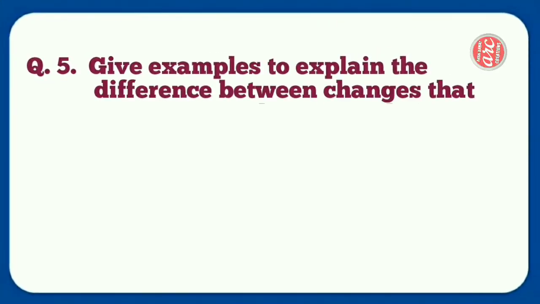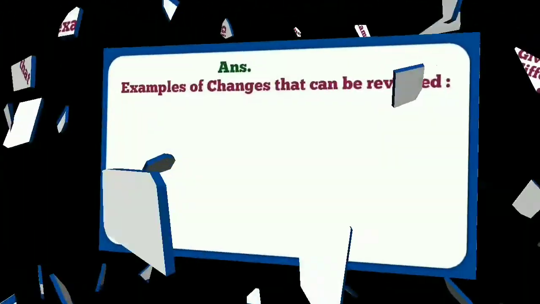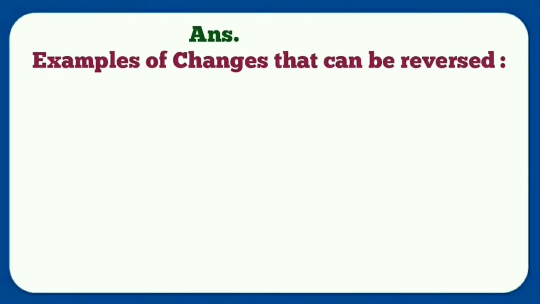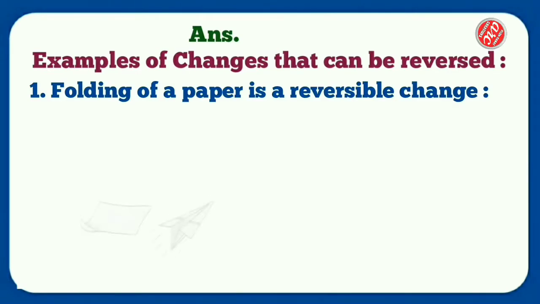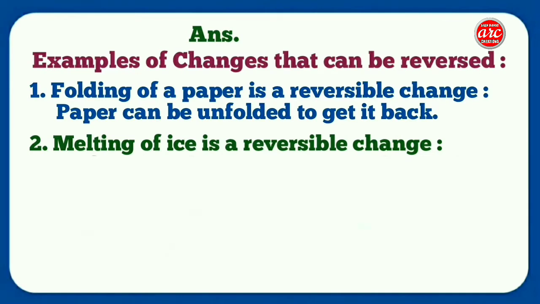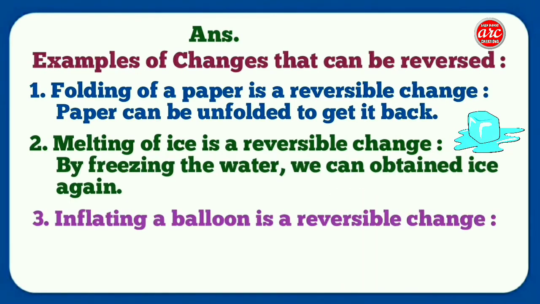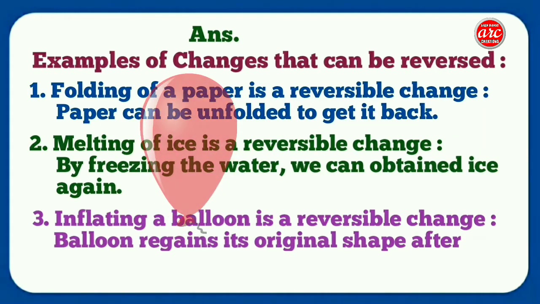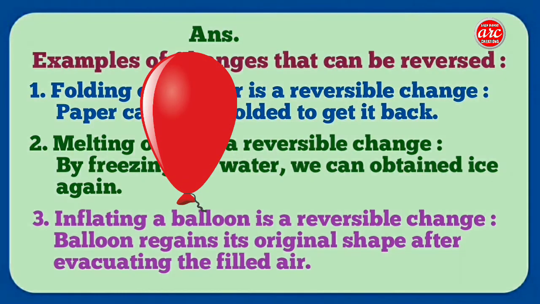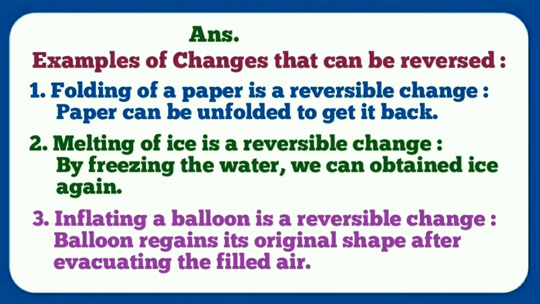Question number 5. Give examples to explain the difference between changes that can or cannot be reversed. Answer. Examples of changes that can be reversed. Number 1. Folding of a paper is a reversible change. Paper can be unfolded to get it back. Number 2. Melting of ice is a reversible change. By freezing the water, we can obtain ice again. Number 3. Inflating a balloon is a reversible change. Balloon regains its original shape after evacuating the filled air.